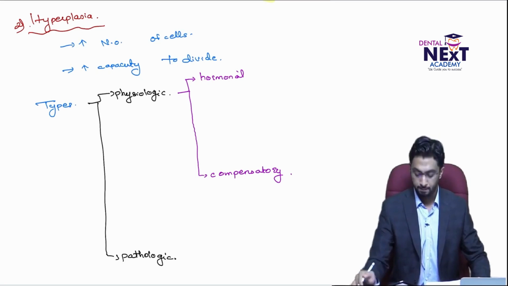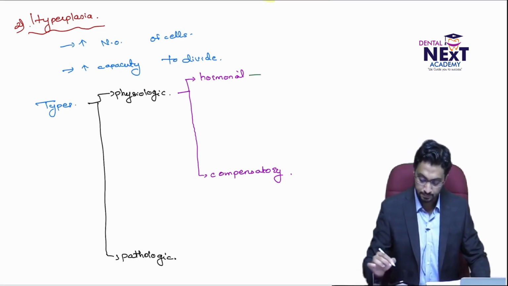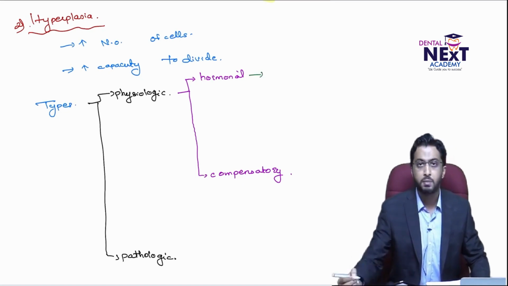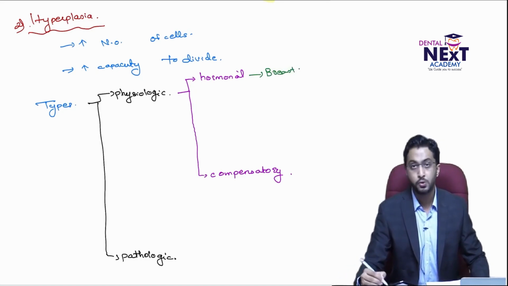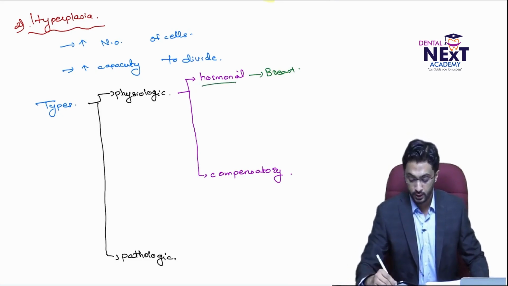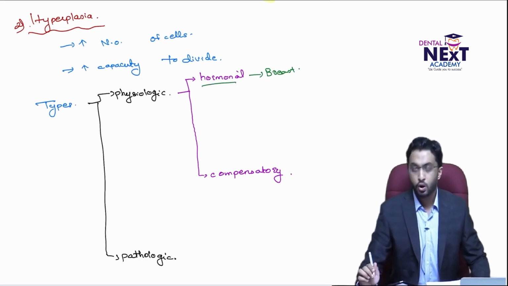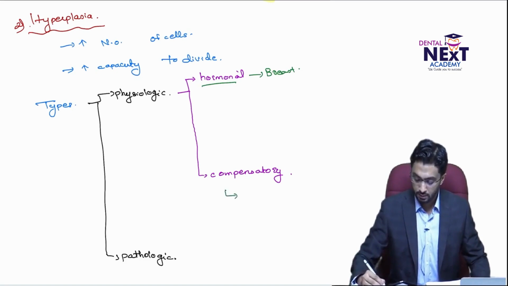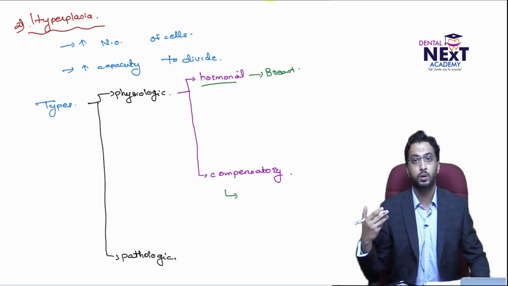What is hormonal? We've seen the example that the female breast during pregnancy or during puberty undergoes hyperplasia under the influence of various hormones. That is why it's hormonal. Now compensatory means this is the capacity of certain organs to divide even during adulthood.